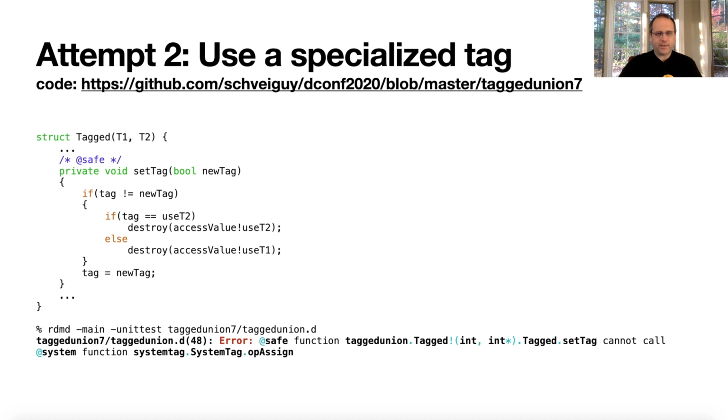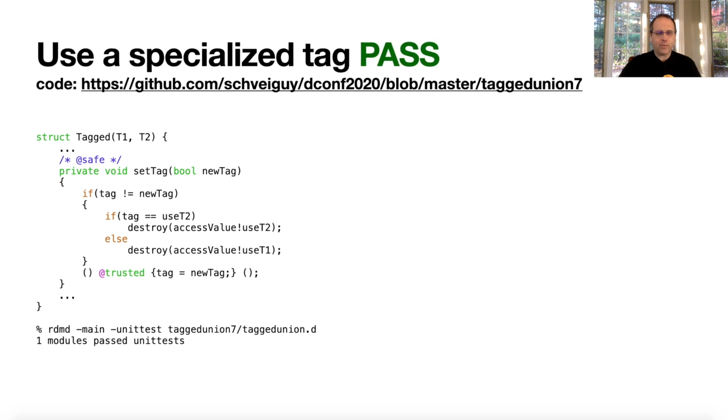So it passes, right? We now can wrap that tag assignment in a trusted escape, which, if any of you have not seen what a trusted escape looks like, this is what it looks like. We declare a lambda and call that lambda immediately. The compiler should basically inline this even when you don't pass dash inline. So essentially it's like tagging one line as a trusted call. So perfect, that's exactly what we want.